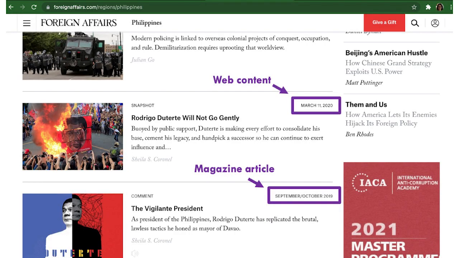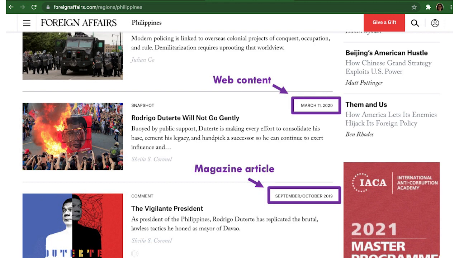But as with think tanks, which I'll get to in a moment, it's important to remember that these sites have several types of information on them. Both Foreign Affairs and Foreign Policy are actual physical magazines that you can get in print, but they also have a lot of online-only content produced just for the website.